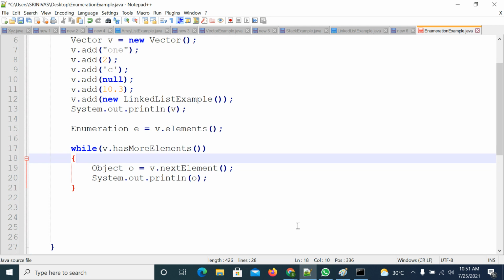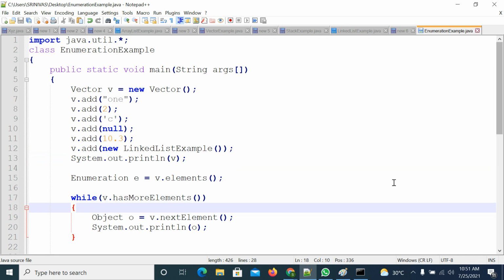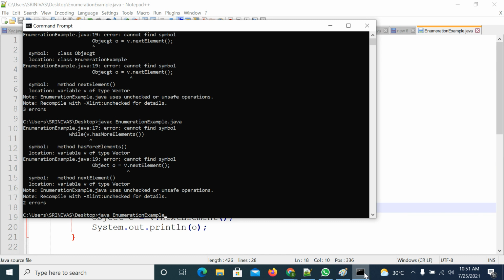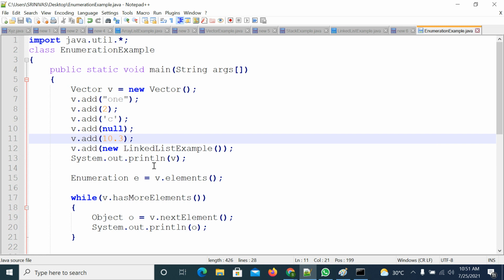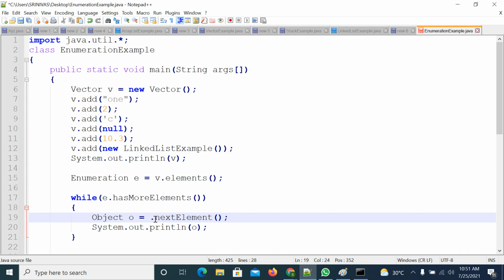nextElement. I will save the file. Is there anything extra? Save the file and compile the code. Cannot find the symbol hasMoreElements. You are applying it on top of v. That is wrong. You need to apply it on top of e, not v.